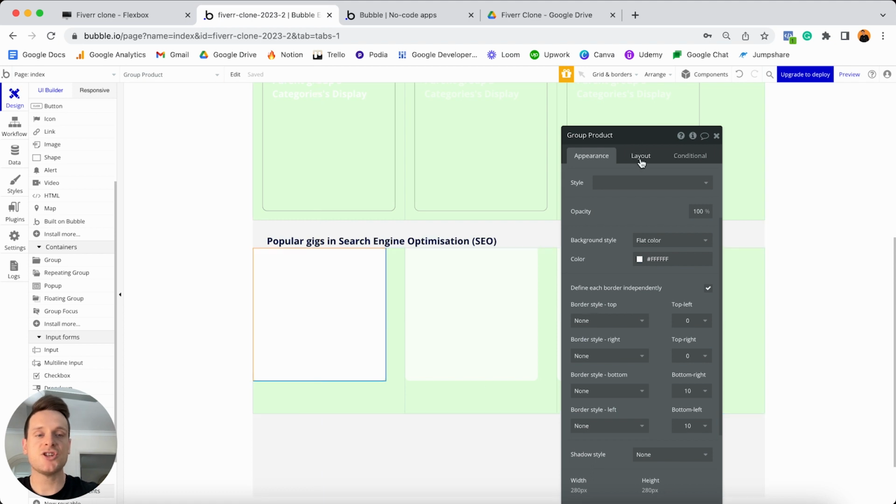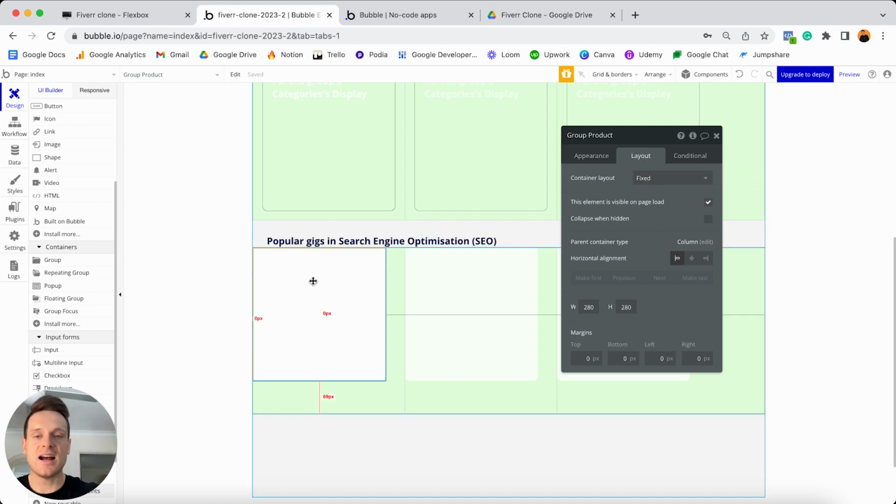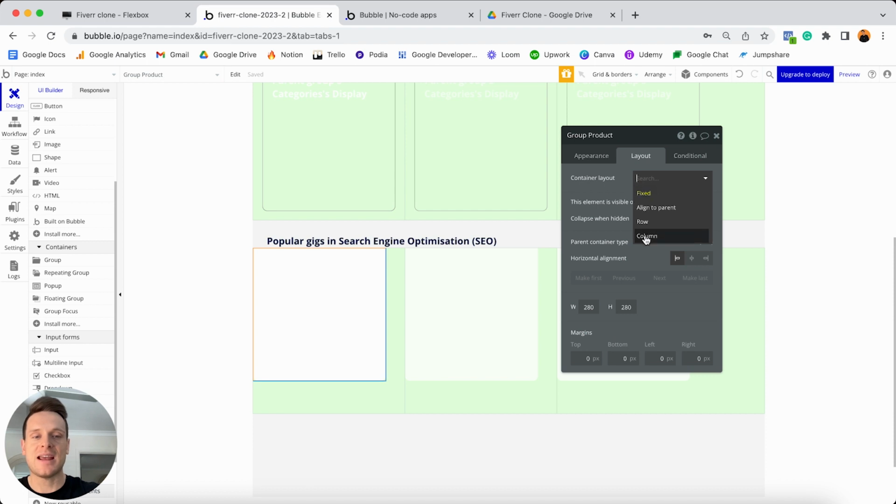I'm also going to need to jump over to my layout tab here. And because of course we're working with a group element, we're going to need to set the container layout of this group. And so inside of this group, I'm going to display a series of elements that are related to each individual product. So I'm going to display things like their featured image, the title of the product, who the person is that created it, as well as the description summary. And I'm going to be stacking all of these on top of each other, which means they're going to be vertical. So the container layout will need to be a column here.